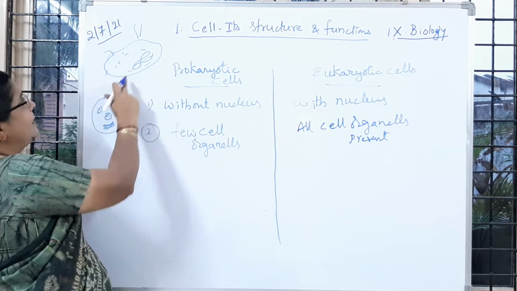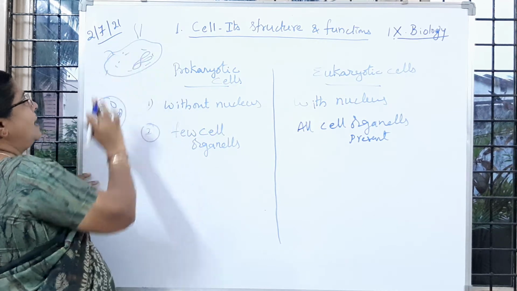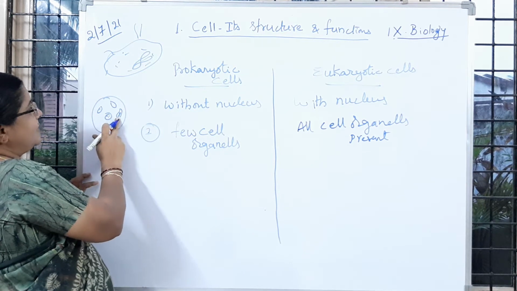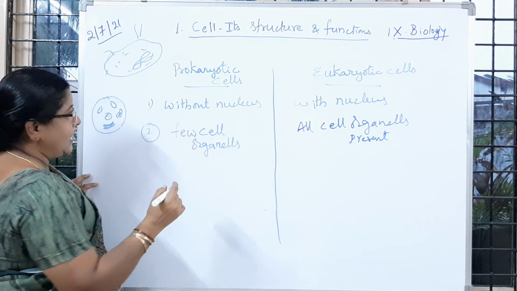So you can observe here the bacterium cell. Cell wall is there, flagella are there, genetic material and cytoplasm. Whereas if you observe an animal cell, you can see nucleus, mitochondria, then Golgi apparatus, like that. So all cell organelles.